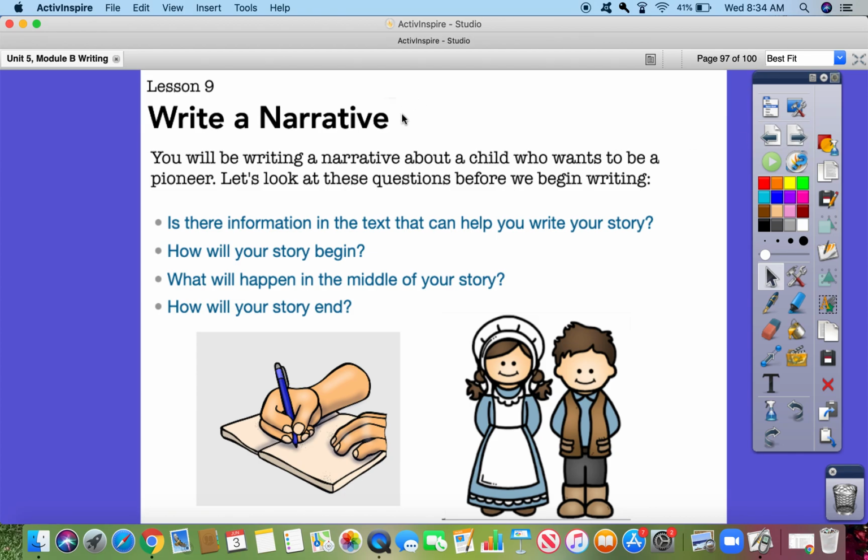Write a narrative. So you will be writing a narrative about a child who wants to be a pioneer. Let's look at these questions before we begin writing. Is there information in the text that can help you write your story? How will your story begin? What will happen in the middle of your story? And how will your story end?